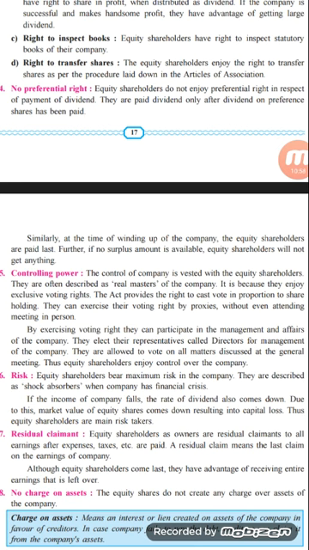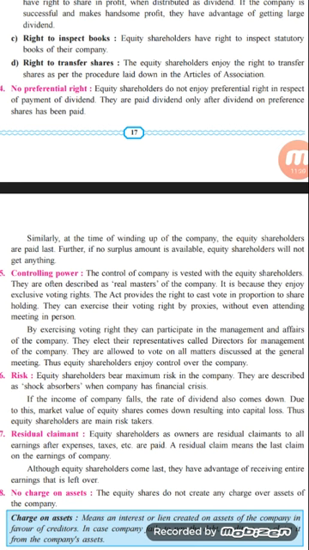Privileges are related to the right of getting something. Equity shareholders do not enjoy the preferential right in respect of payment of dividend. They are paid the dividend only after the dividend is paid to the preference shareholders of the company.